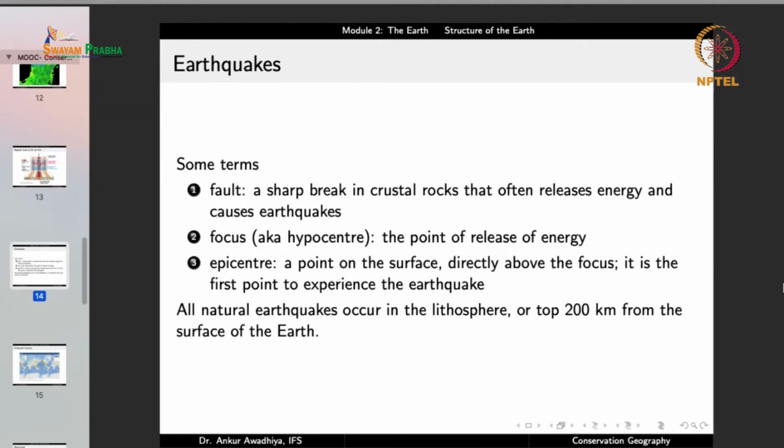Another indirect source is the earthquakes. When we talk about earthquakes, there are certain terms that we should know. The first is fault. A fault is a sharp break in crustal rocks that often releases energy and causes earthquakes. So when we talk about faults, what we are talking about is that there is a rock that breaks in a certain location, and when there is this breakage, there will be a release of energy.